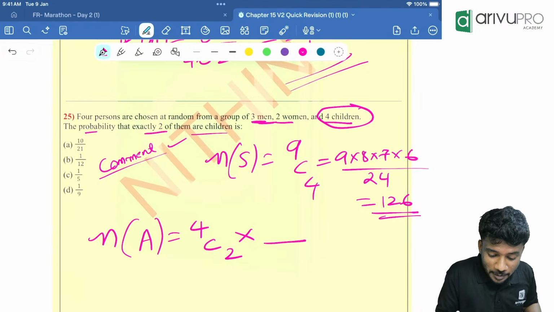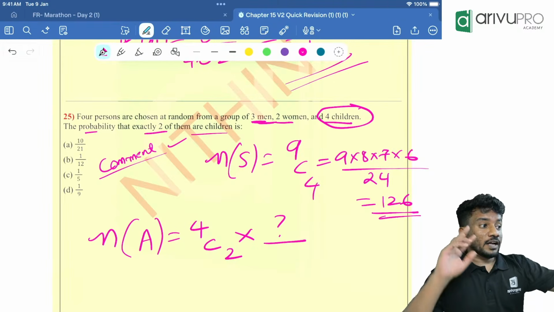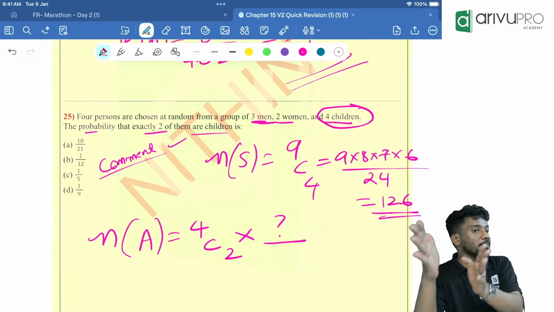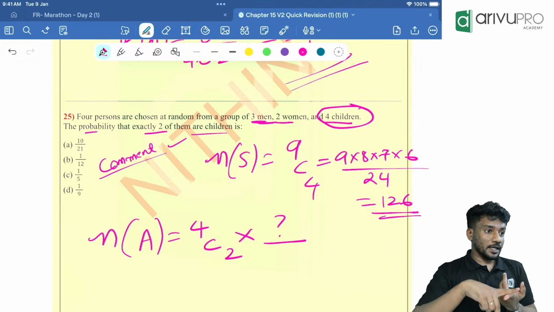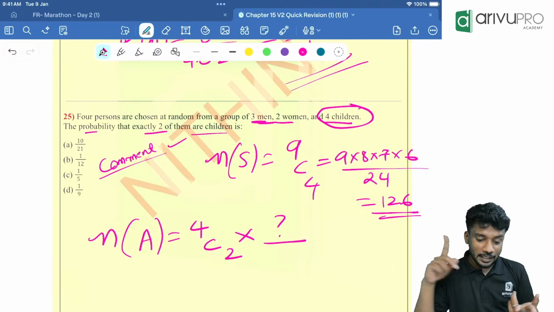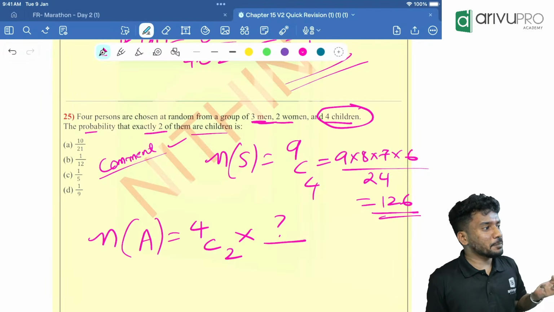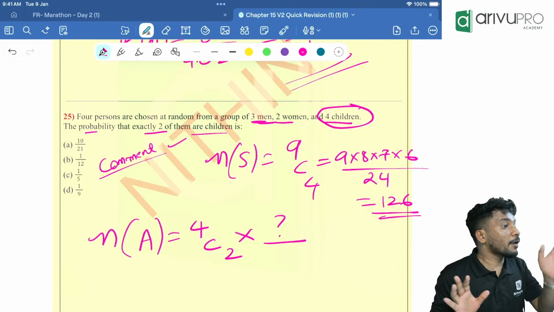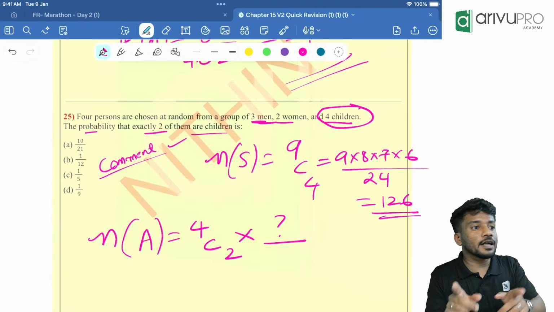That is the question mark I am going to give. From 4 I chose 2 children, correct? Then we should consider the remaining 2 people. That remaining 2 people should be women, then can be men, can it be children? The 7. Can it be children? We don't know. You can tell me. That's why I told you. Comment on this. Come back for our next revision with this particular thing. And rest of you online, please comment.